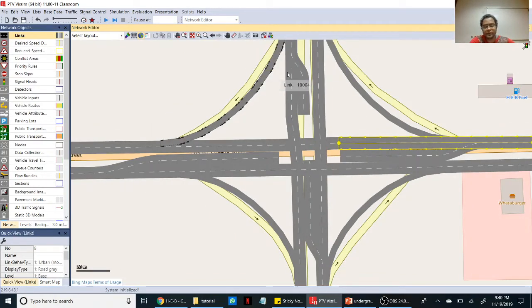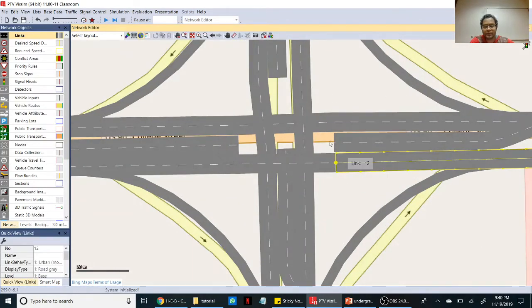So connect this left with those left. It doesn't say connector. You want to connect here, but it says add link. Don't connect it. Make sure you're connecting for connector.